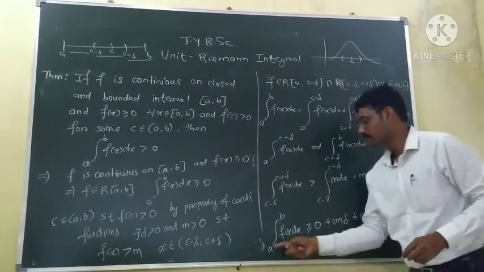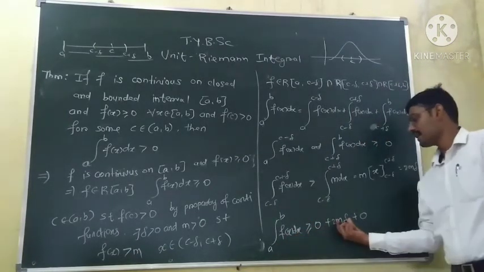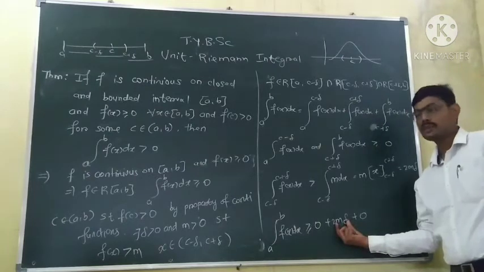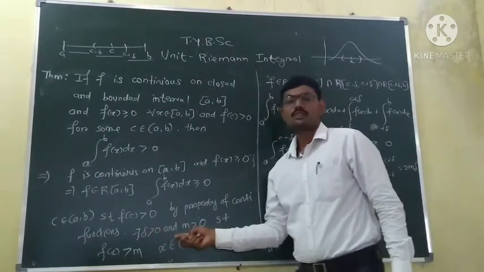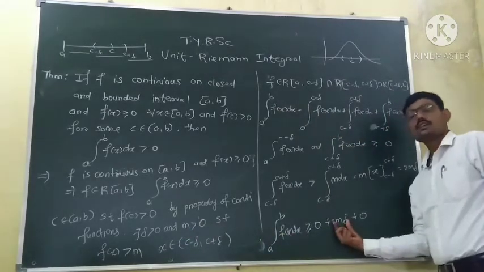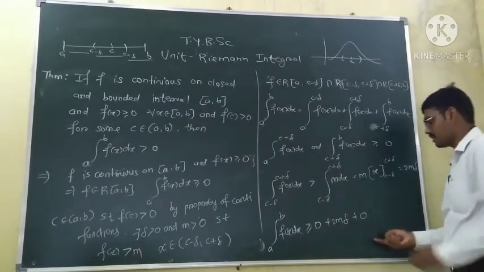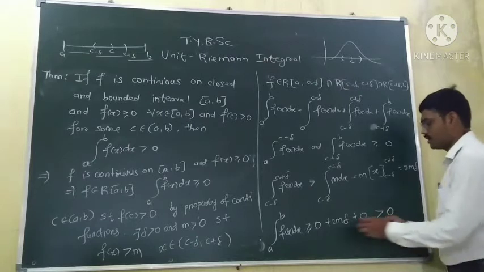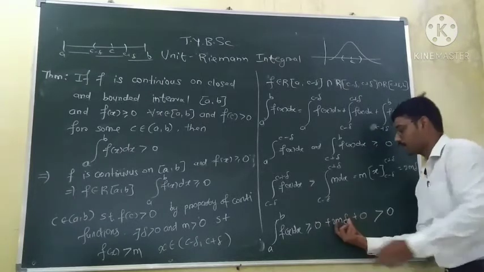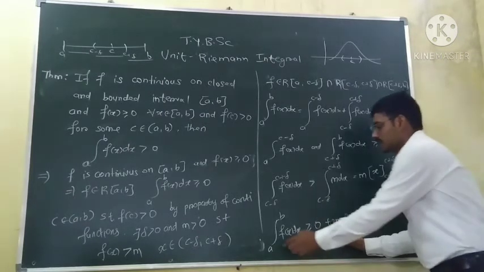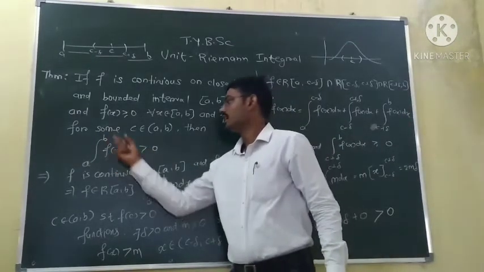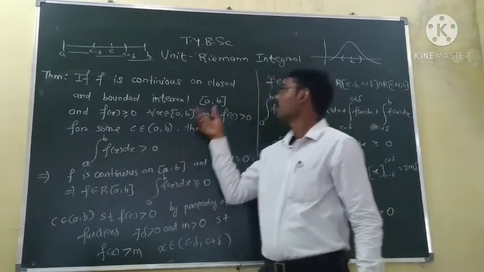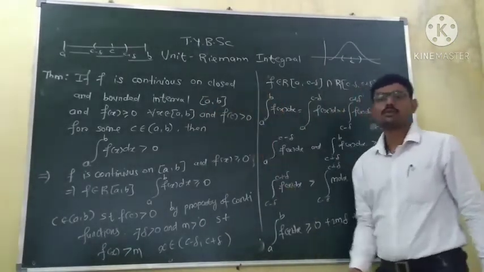So the total integration of the function is greater or equal to twice m delta, but m is strictly positive, delta is strictly positive. So twice m delta is also strictly positive. So this addition is strictly positive. This 0 plus 0 becomes 0. This is strictly greater than 0. This integration is strictly greater than 0. So we get that the integration of the function is strictly greater than 0 over the interval a to b.